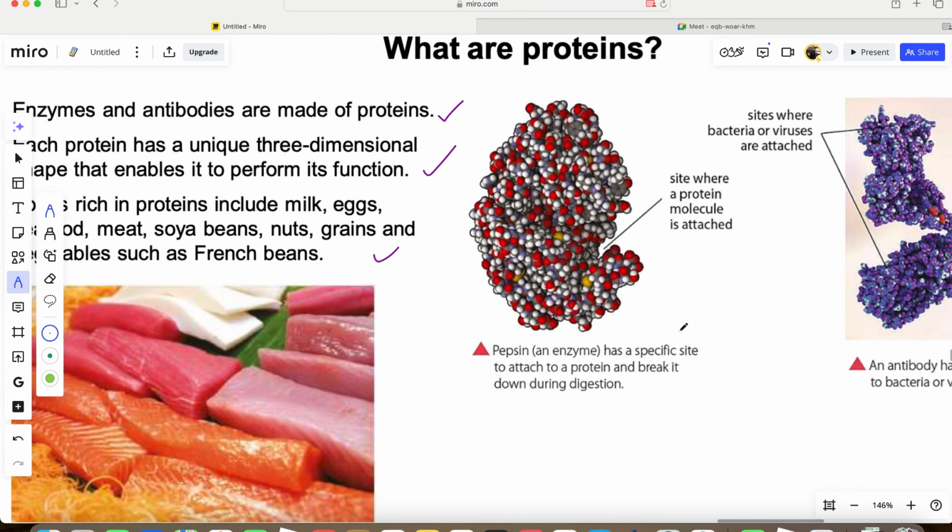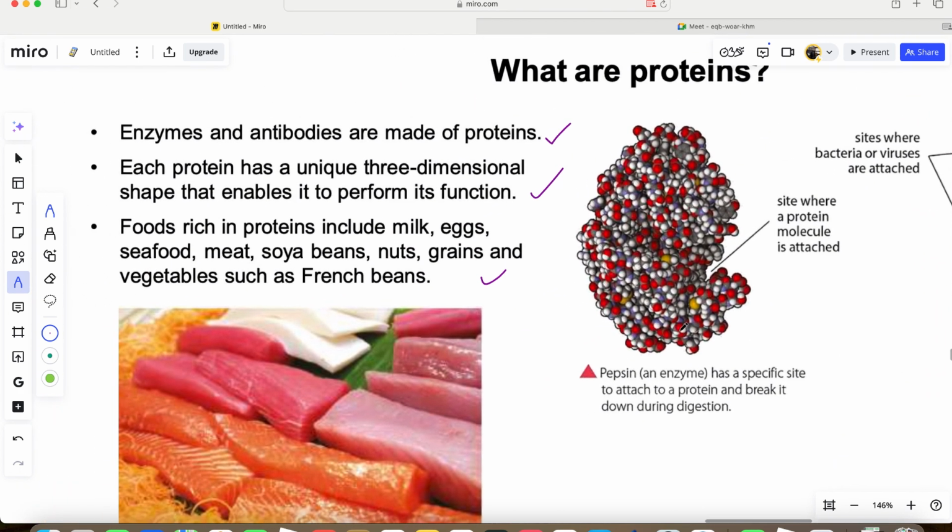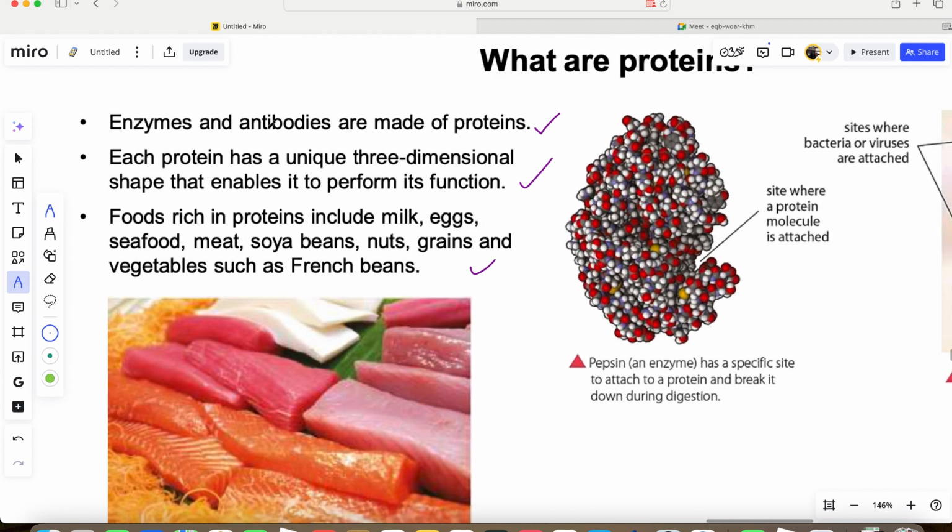Now let's move on to what proteins are. We say enzymes and antibodies. You know the antibodies? They are made up of proteins. Enzymes and antibodies are made up of proteins. So you see why you have to eat a lot of proteins? So that your body can produce enzymes, your body can produce antibodies. Antibodies help to fight against diseases.